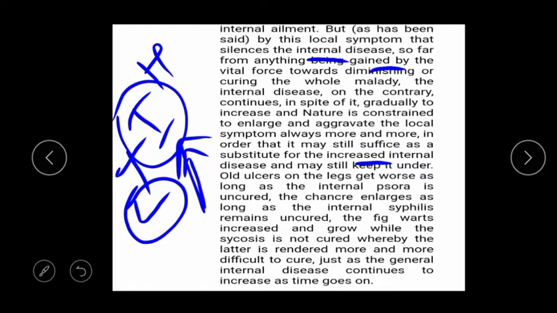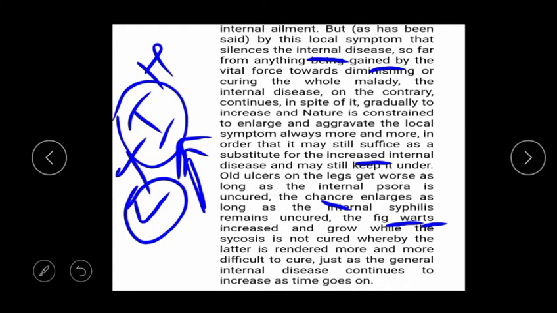So local manifestation is like a guide, like a mentor, to know whether the disease is diminished or cured or still persists. Okay, take the cancer, meaning the syphilitic cancer. As long as the cancer is enlarged, we see that syphilis remains uncured. Like so, here Dr. Hahnemann defines three types of miasm according to their local manifestation. So as long as psora is uncured, the eruptions remain and keep growing more and more.